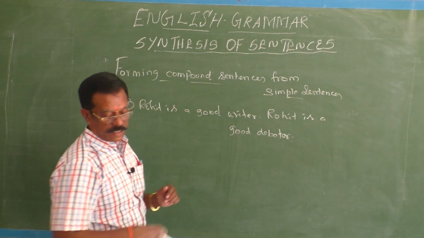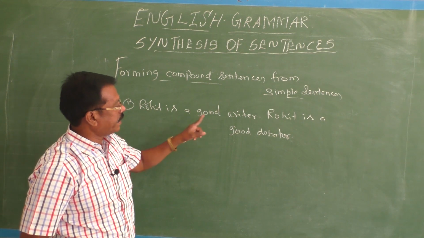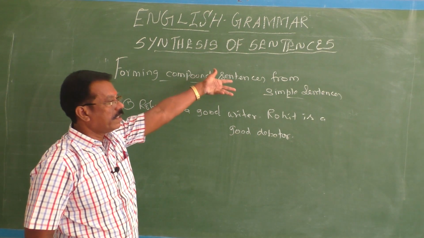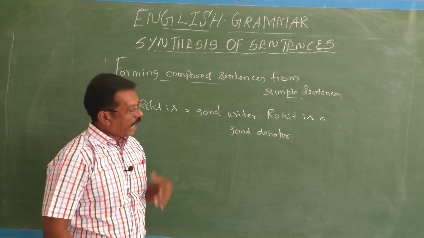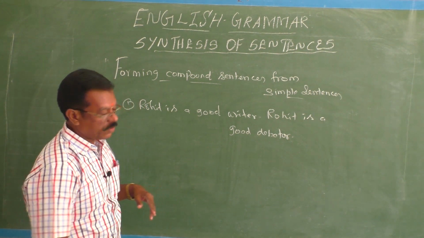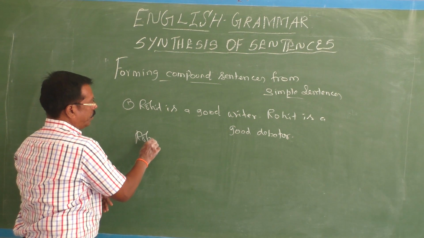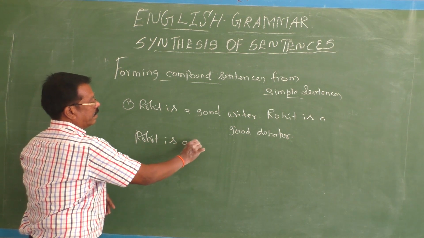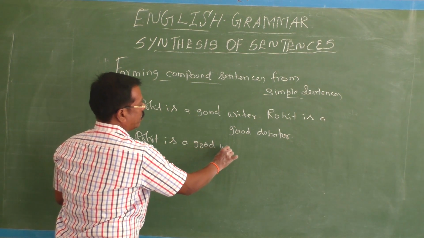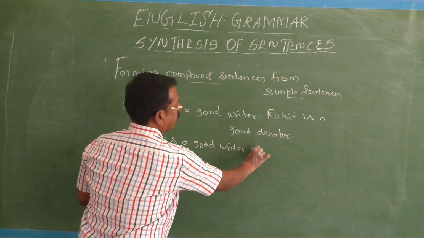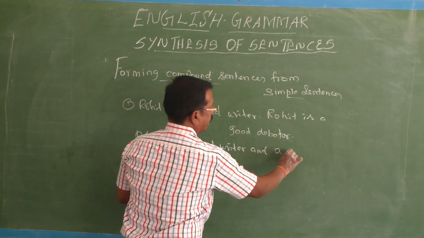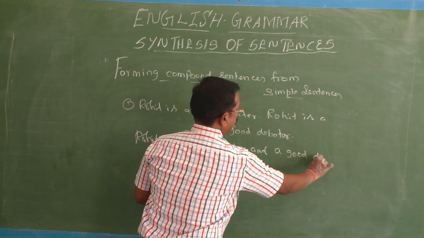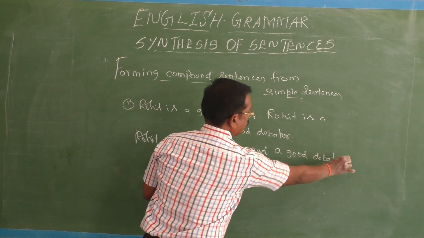Now you have to synthesize. Rohit is a good writer, by using the conjunction and, a good debater. So, Rohit is a good writer and a good debater. Full stop.